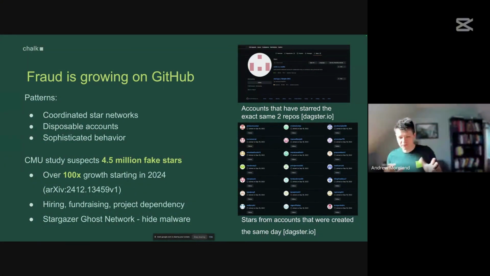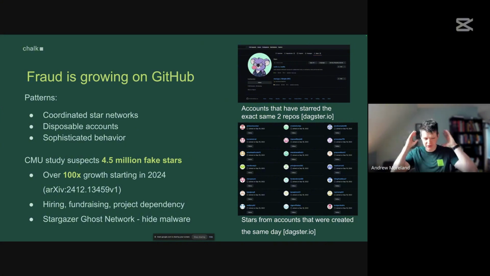But the most malicious, maybe the most sinister motivation for star fraud, I think, is that when you are trying to determine what projects to incorporate in your own project, you probably look at a couple of options for any given thing you're trying to solve. And a really quick first cut ranking algorithm is just to sort by star count and pick the one that has the most stars. The problem with this is that you're taking on a huge risk when you incorporate a project. People are really focused on supply chain attacks because if you npm install some random package off GitHub, in a sense, you've given that package root on your production servers.